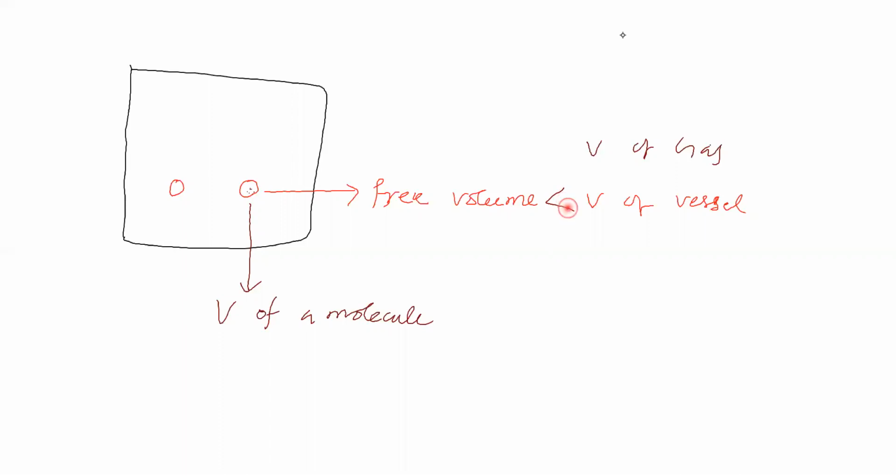How much less, with respect to the volume of this vessel? We are considering it like this. Whether it is correct or wrong, or in what way van der Waals considered it, we have to discuss later. So free volume available for this molecule is less than volume of vessel, because this molecule occupies certain volume.